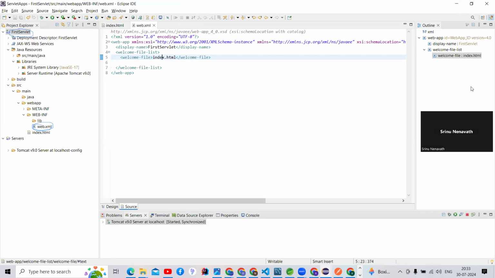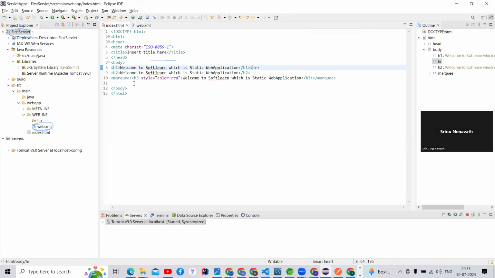Then it goes inside that index.html file and checks what it contains. See, guys, this is the HTML file, so it will be running. It will check the body part, and all the lines you have written inside that body will be executed.